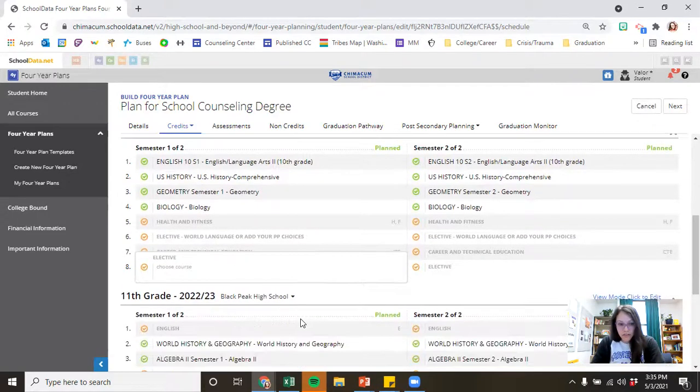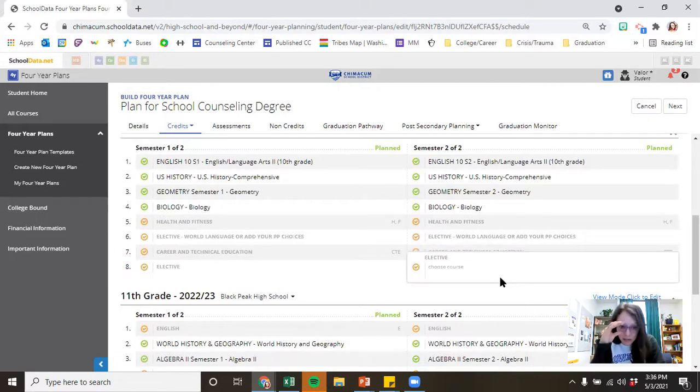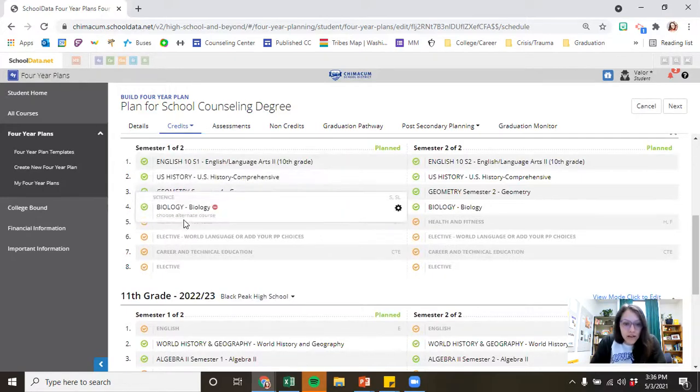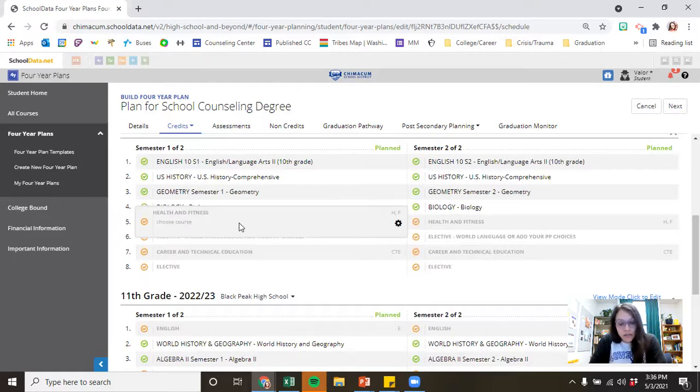And you can see in 10th grade, for example, it's actually giving me 8 options for each semester, which doesn't make sense, right? Because we only have to take 6 classes. You can see you've got your 4 cores here, and then these are actually kind of just reminders. So it's saying, do you want to take a health and fitness class? Because you do have some requirements in that area for graduation.